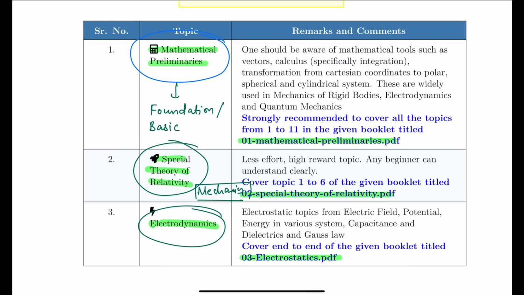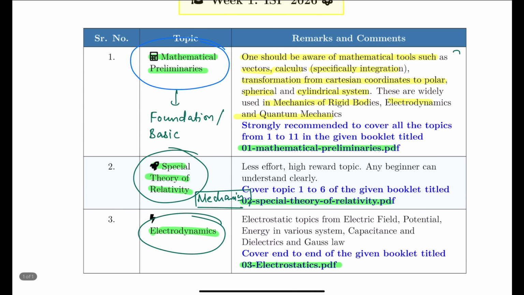Okay, so there are some remarks and comments from my side. So let us see what they are. In mathematical preliminaries, we are going to see that one should be aware of the mathematical tools such as vectors, calculus, and within calculus specifically integration, and transformation from Cartesian coordinates to polar, spherical, and cylindrical systems. And these are widely used in mechanics of rigid bodies, electrodynamics, and quantum mechanics. So to study these all, you need to know these things, and these are just the basics. This is the bare minimum which you must know.